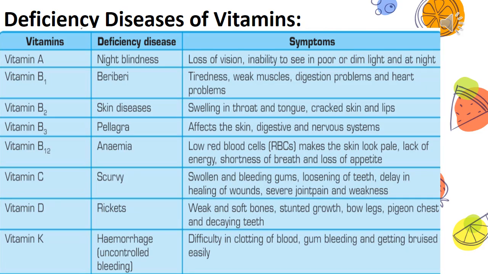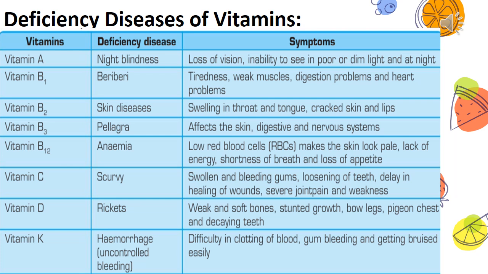Let's see the deficiency diseases caused due to lack of vitamins. We know that there are different types of vitamins and every vitamin has its own function, right? So they do have a specific deficiency if the body lacks that particular vitamin.